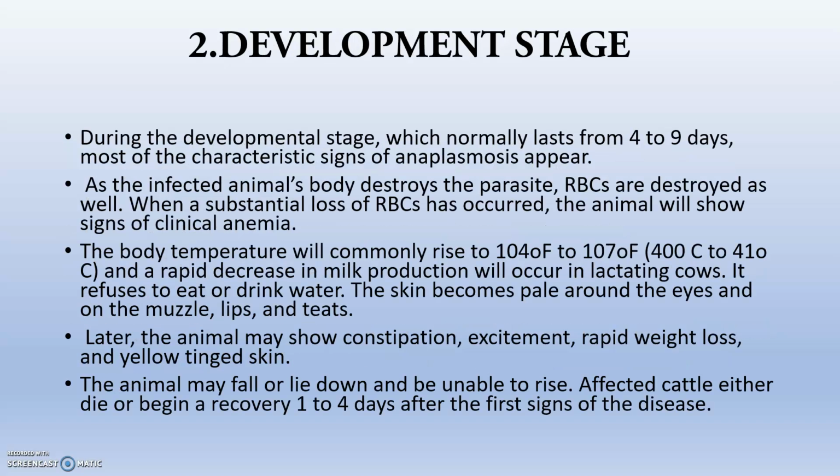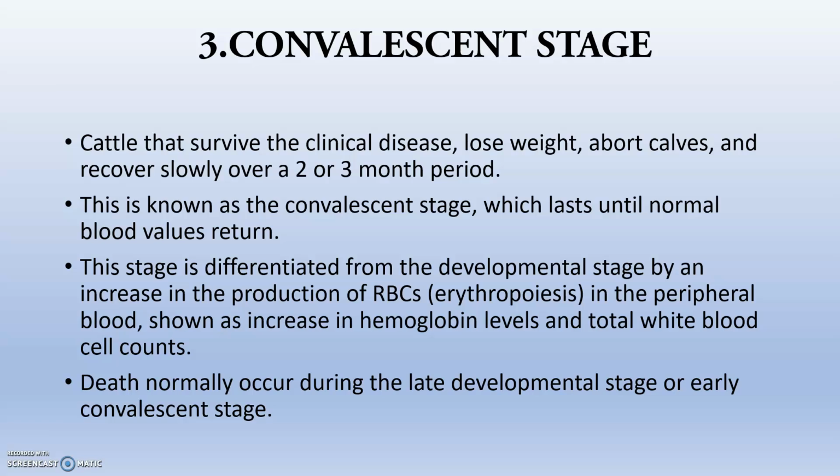So, the developmental stage. What happens during the developmental stage? It lasts for 4 to 9 days. The animal will start showing clinical signs. Clinical anemia will be visible and there will be a decrease in milk production. The skin becomes pale around the eye, muzzle and lips. There will be constipation, excitement, rapid weight loss, etc.